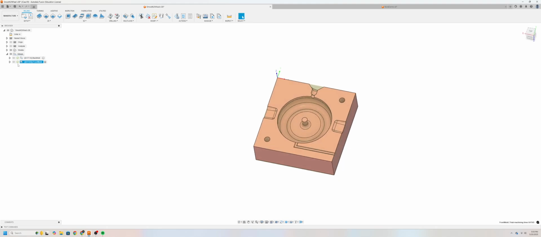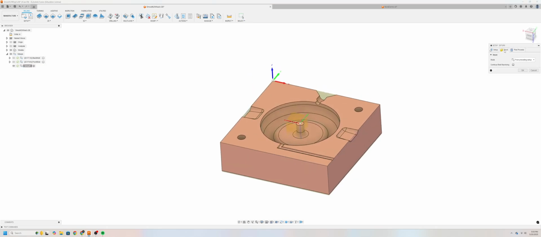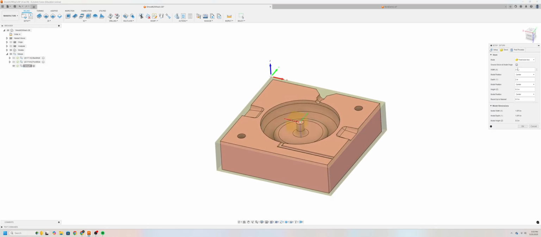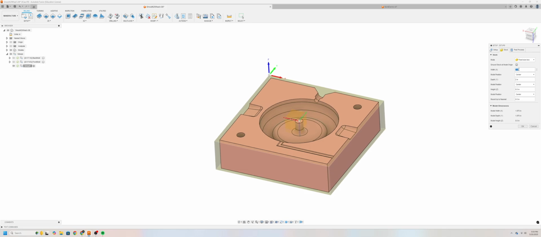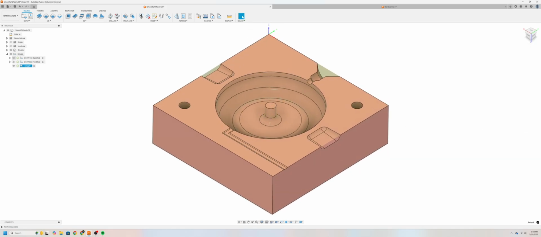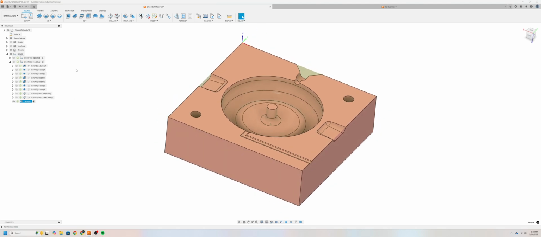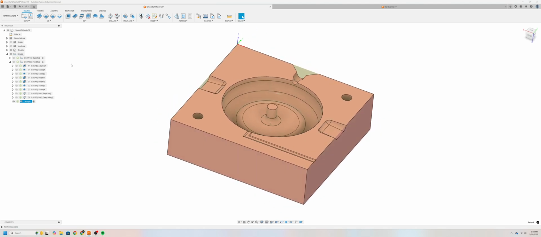Now we'll choose our stock dimensions. We'll move over to the next tab. We'll choose fixed size box since we know the dimensions of our squared blank. And again, those dimensions are 1.875 inches by 1.875 inches in the XY plane and 0.5 inches in the Z. Enter these values in the corresponding fields. Okay, and our setup is done. Next, let's discuss our tool choices.